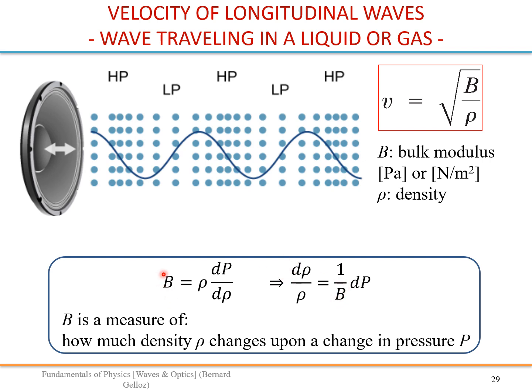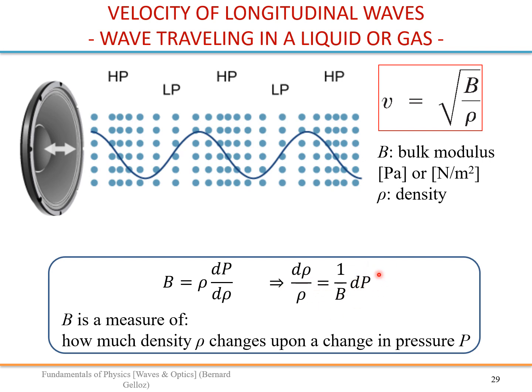In fact, you can write, so you have this equation that you can rewrite like this. So in fact, the bulk modulus is just a constant that you put in between d rho and dp. So in fact, it measures how much the density changes compared to the original value when you change your pressure by dp. Okay, so this is a linear response.